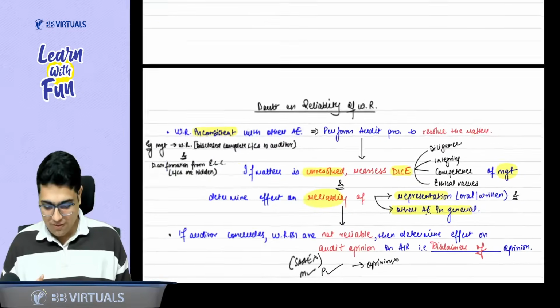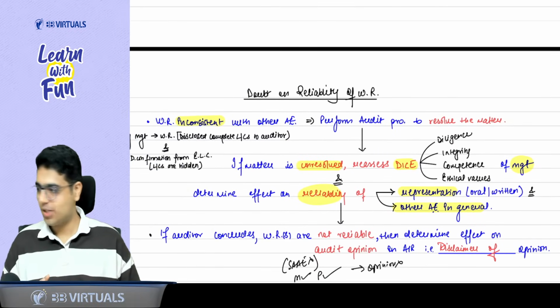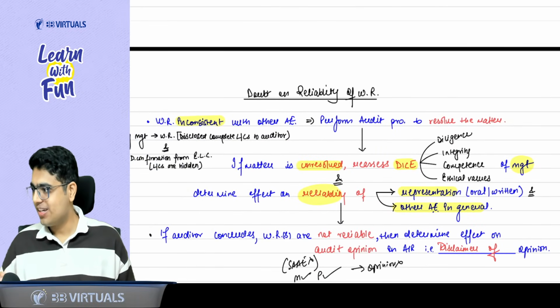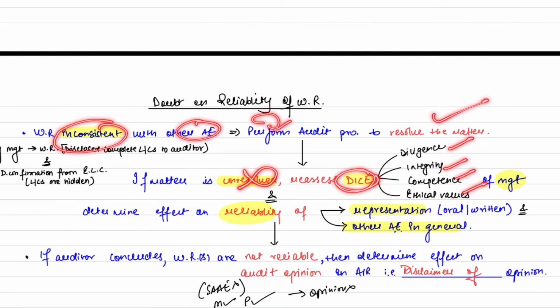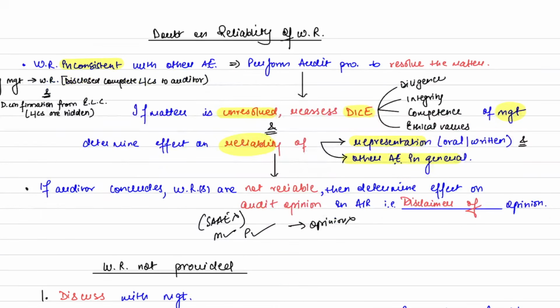Yes, sir. Once again, let's revise. Please focus on the board. Whenever a written representation is inconsistent with other evidence, perform the procedure to resolve the matter. If it stays unresolved, then reassess the DICE. DICE means diligence, integrity, competence, ethical value. Now consider the impact on the reliability of other representations, oral and written, and other evidence in general. Now it is as good as you have not got the evidence because you cannot trust it. So determine the effect on audit opinion, that is disclaimer of opinion.